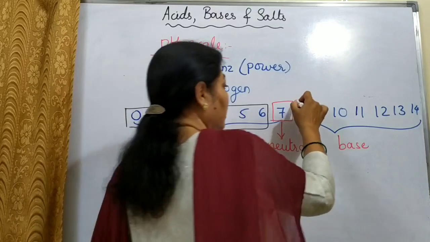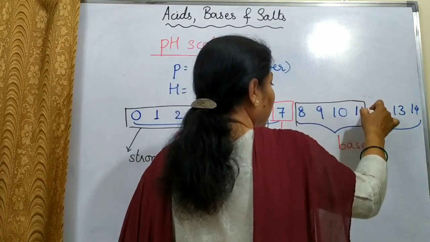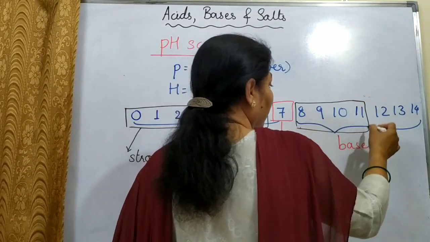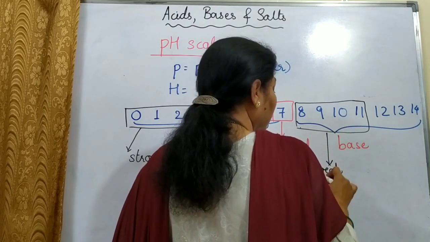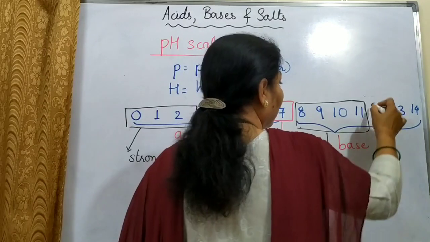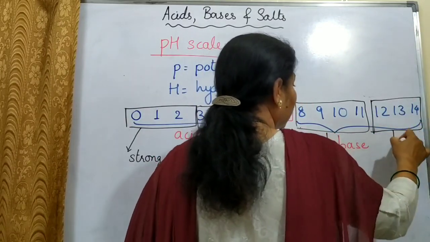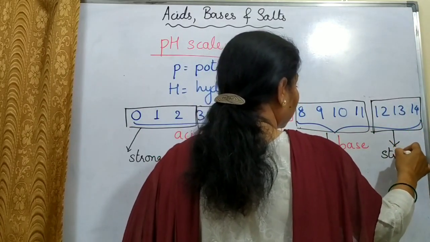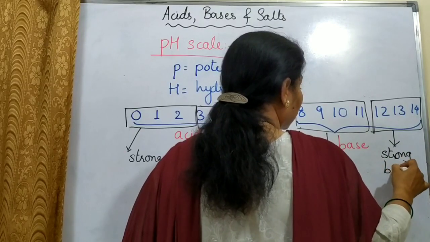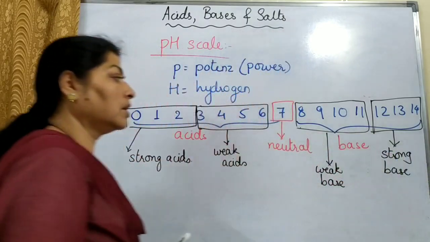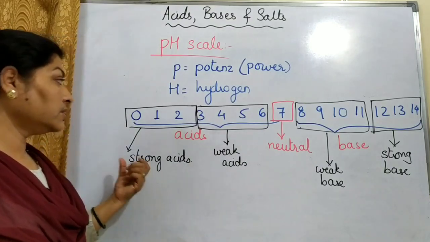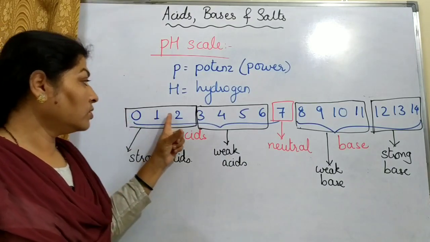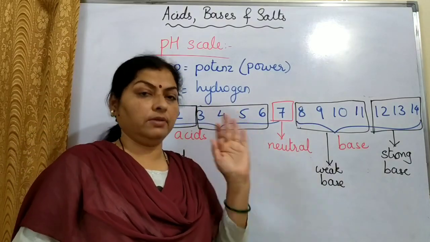Then this will be for weak base, and 12 onwards till 14 we can say this range is of strong base. Strong acid will be that solution or that substance which is having 0, 1, 2 till 3.